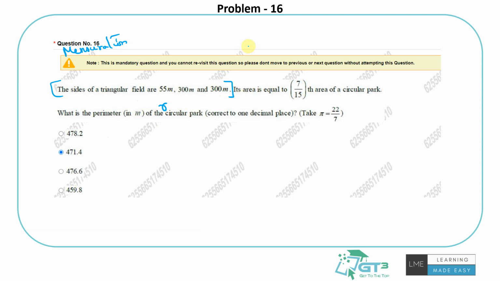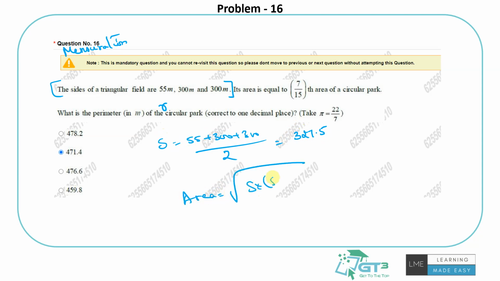When I know all three sides, for the area of a triangle, Heron's formula is what you can use. So first let's find the semi-perimeter, 55 plus 300 plus 300 by 2. So 655 by 2 will be 327.5. So the area of the triangle will be the square root of s into each side subtracted, right?